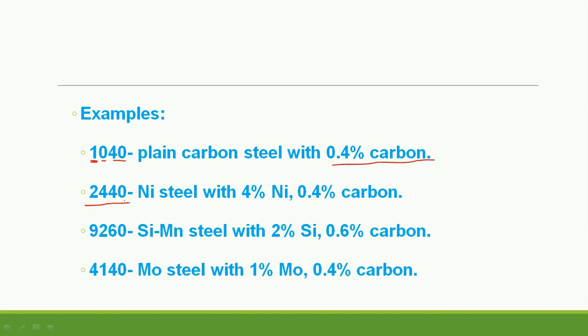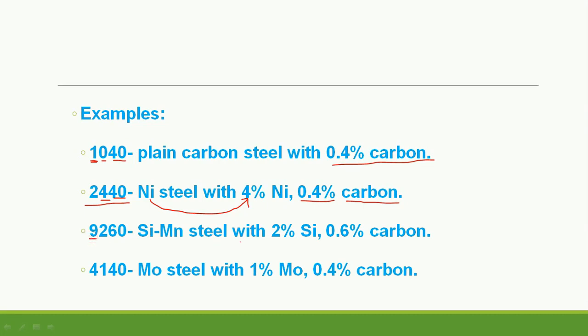Then again 2440, so 2 stands for nickel steel. Then there is 4, second digit is 4, that means percentage of nickel is 4%. Okay. And at last 2 numbers are there, that is 40. So this 40 divided by 100 gives us 0.4% carbon.